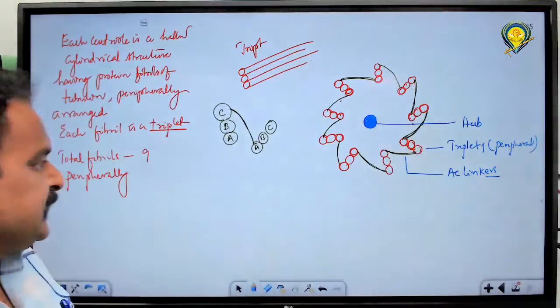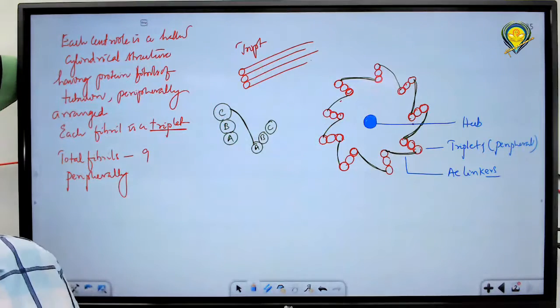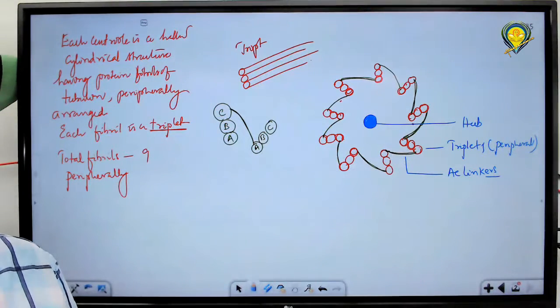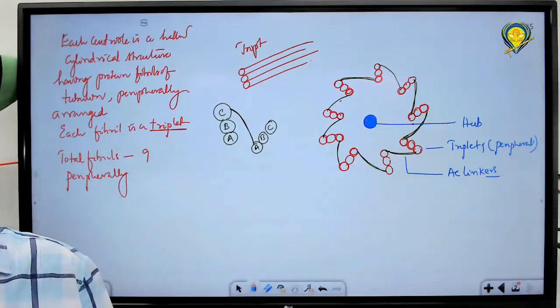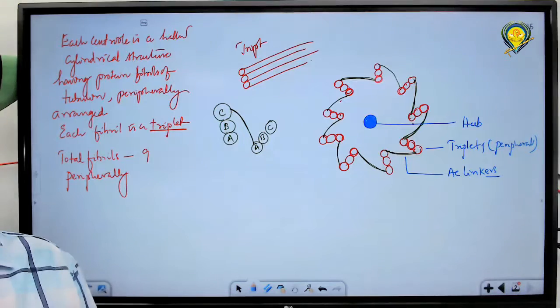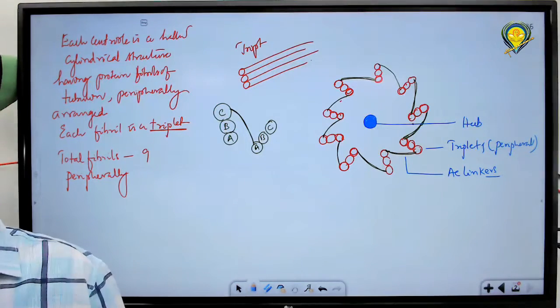Next, each triplet is connected to the hub through a radial spoke. Do you understand? There also triplets are connected to the central sheath with radial spokes. But here triplets are connected to the protein hub, because no singlets are there.